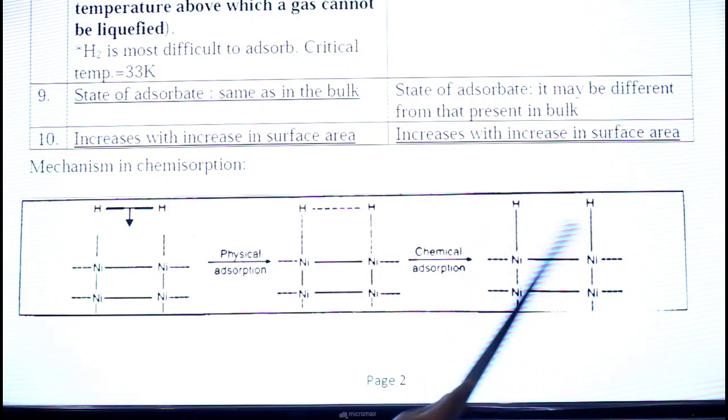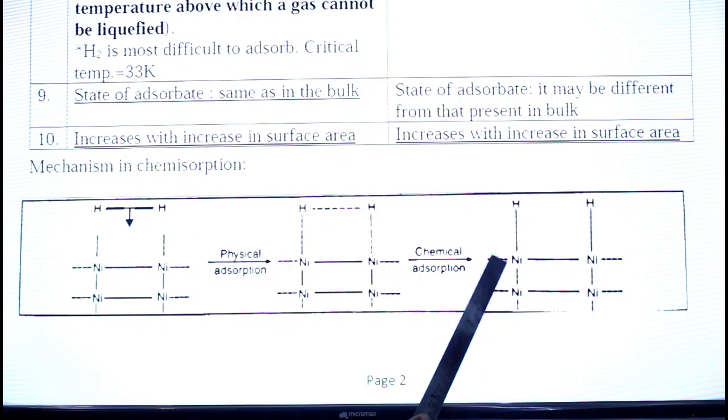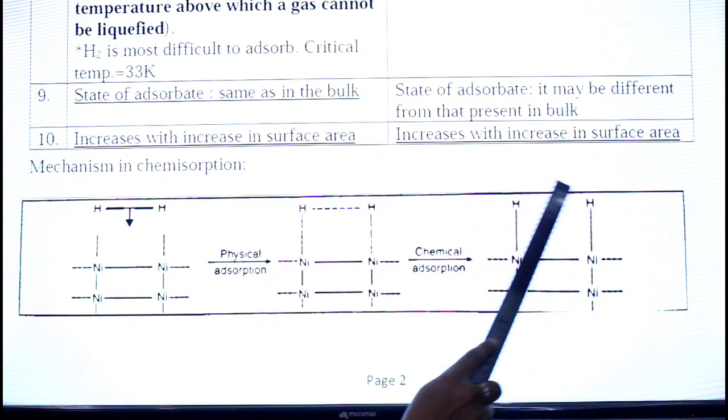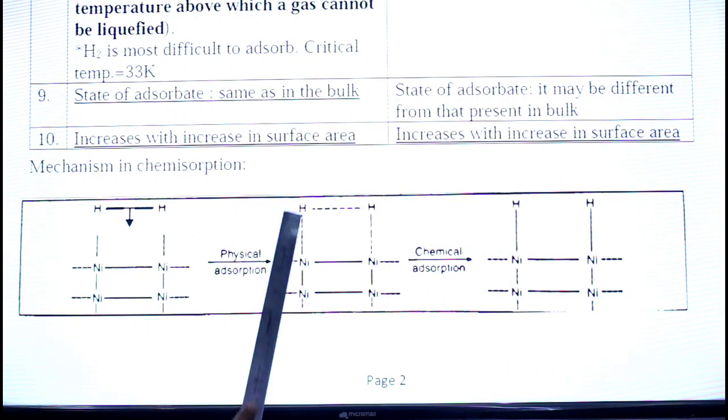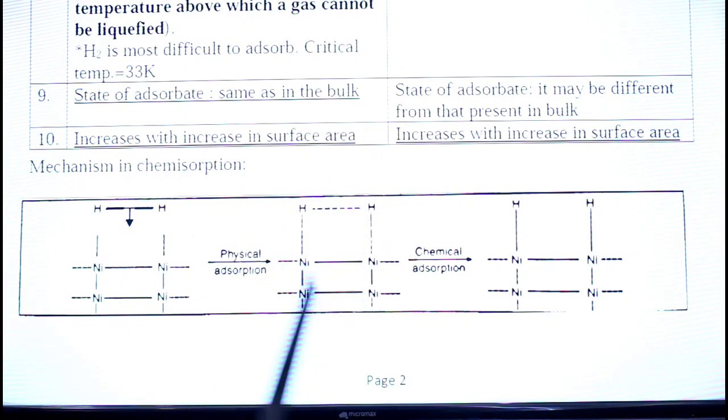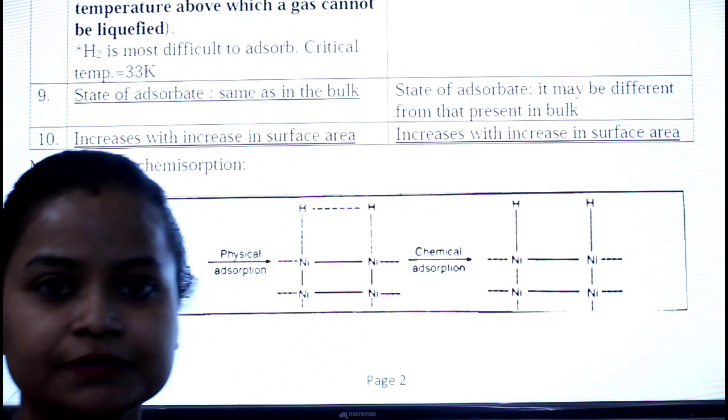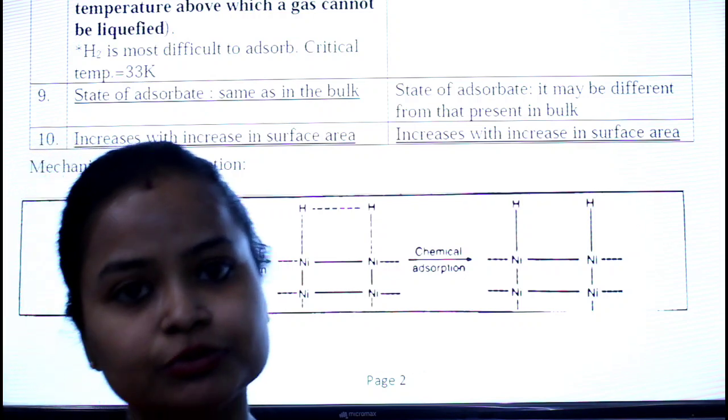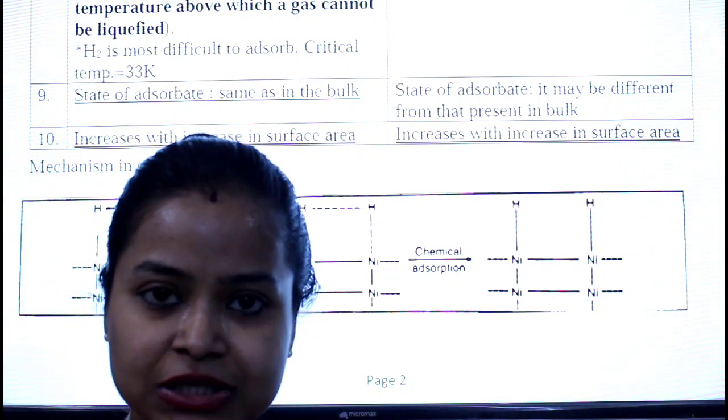That means there is a chemical reaction and chemical bonds are formed between adsorbent and adsorbate, whereas in case of physisorption, only due to weak forces is this H2 adsorbed on the catalyst. So this is all about the differences between physisorption and chemisorption, and one similarity also we have seen.